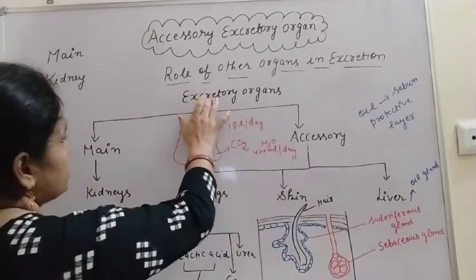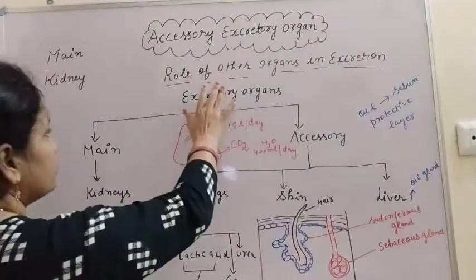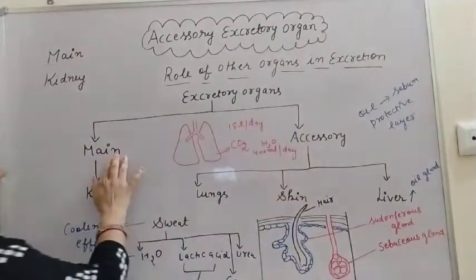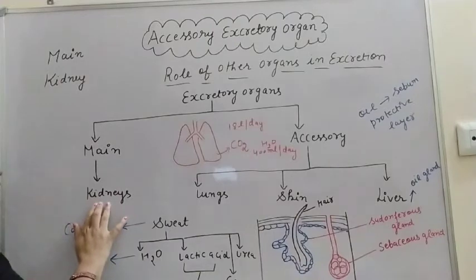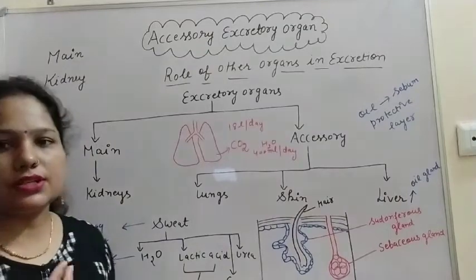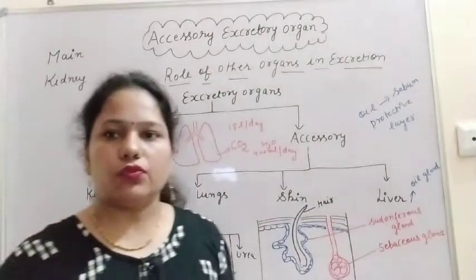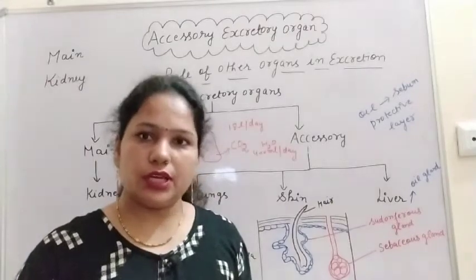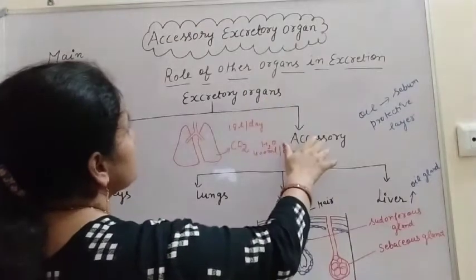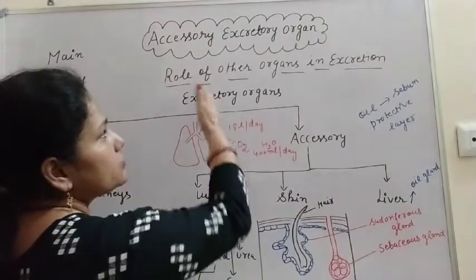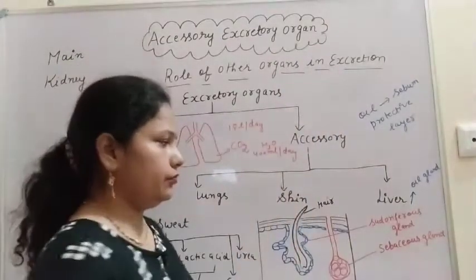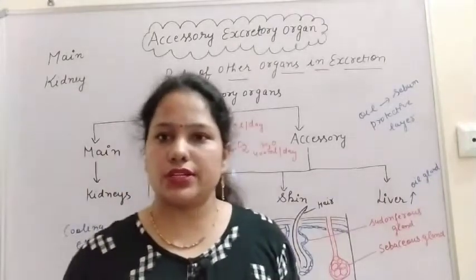So the excretory organs are divided into two categories: the main excretory organ and the accessory excretory organs. The main excretory organ is the kidneys, and we have discussed the detailed structure of the kidney and the excretory system. You are all aware of the function of kidneys, but today we have to discuss the accessory excretory organs. Accessory means other than the kidney, and what is their role in excretion. Firstly we can take the example of the skin. Skin is also an excretory organ.